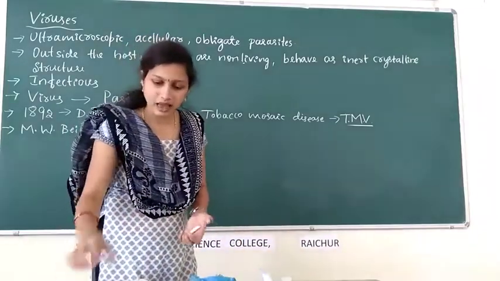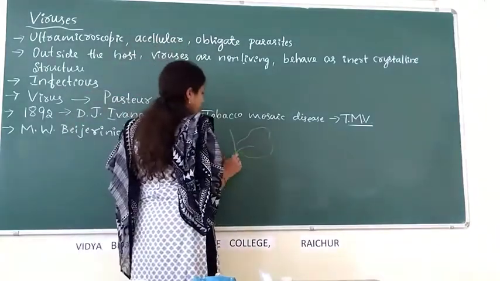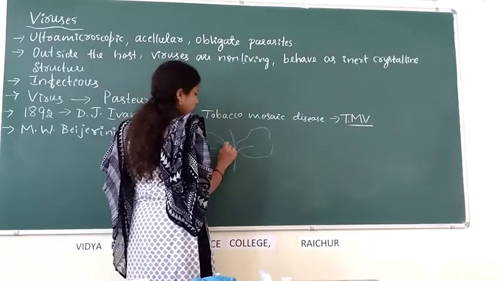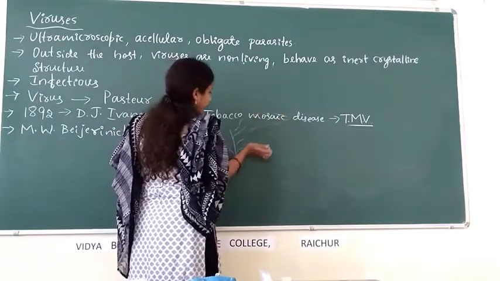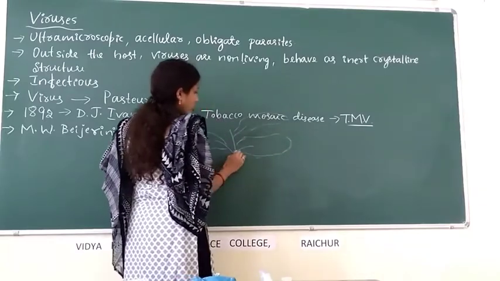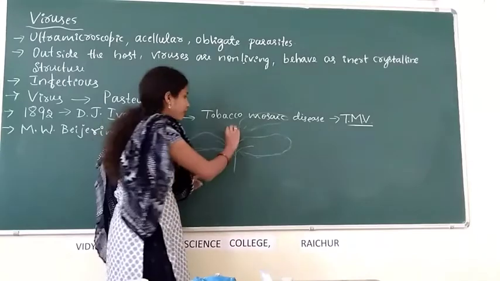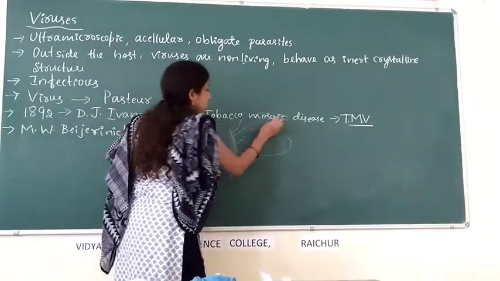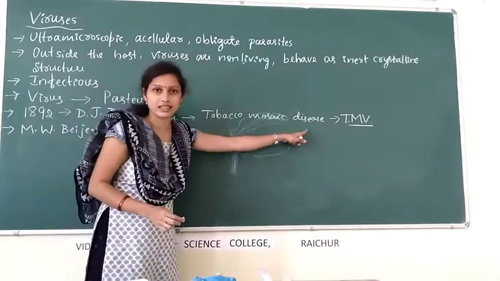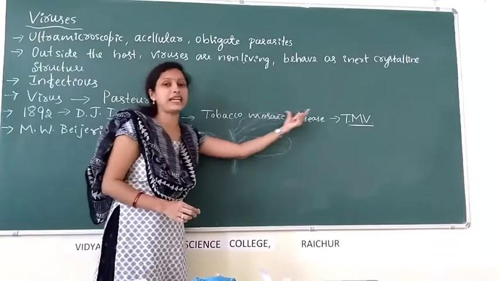Means, for example, this is a tobacco plant, and this tobacco plant is suffering from the disease, tobacco mosaic disease.